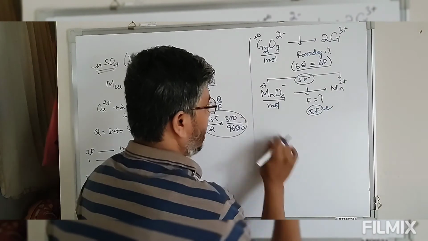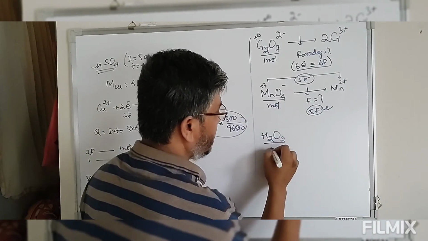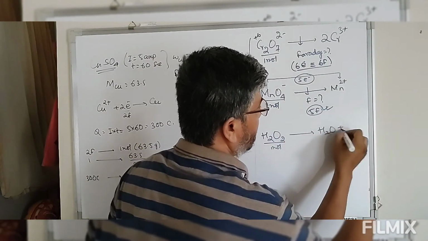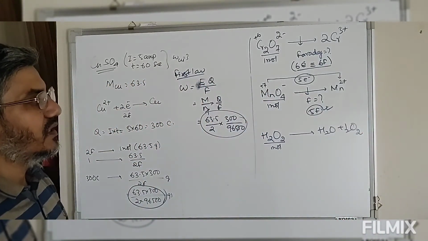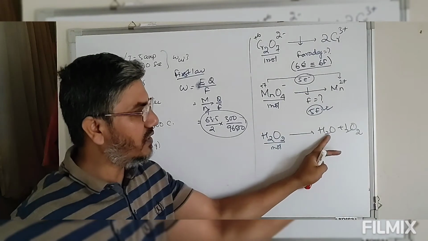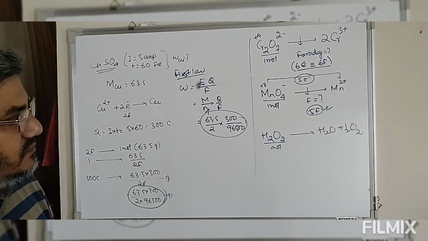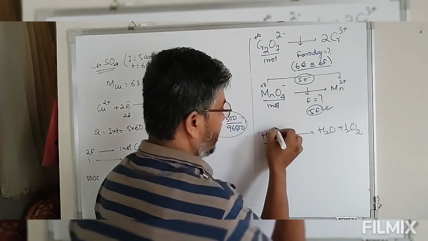Again, suppose 1 mole of hydrogen peroxide is to be converted into water and oxygen. Hydrogen peroxide has oxygen at minus 1.